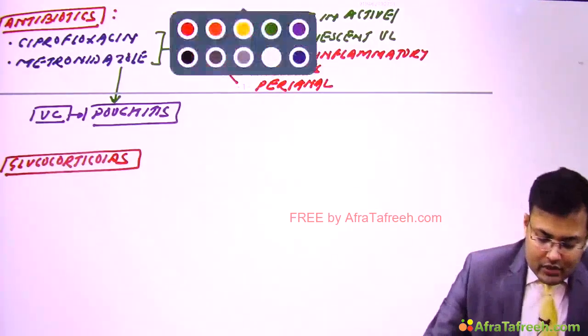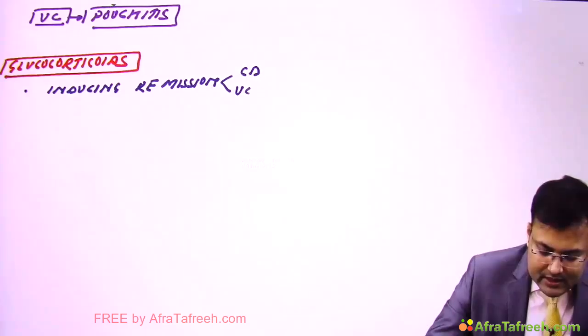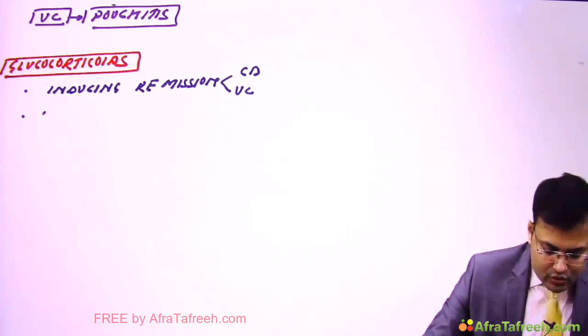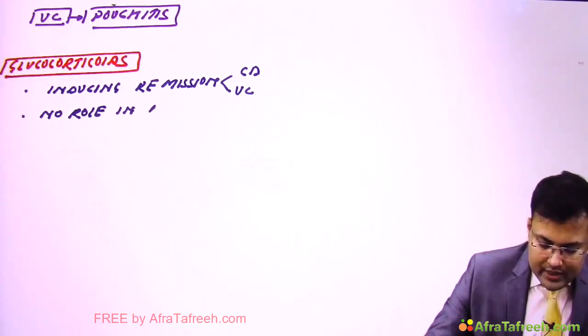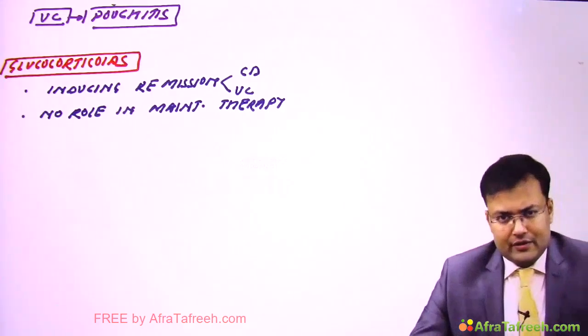Important point. So what's the important point related to glucocorticoids? That these are used for inducing remission, for both Crohn's disease as well as ulcerative colitis. There is no role in maintenance therapy. Clear? So whenever there is flare up, we are using glucocorticoids for remission.